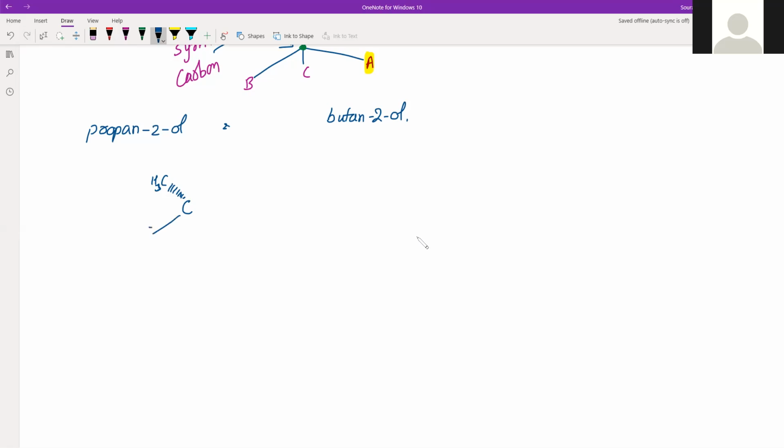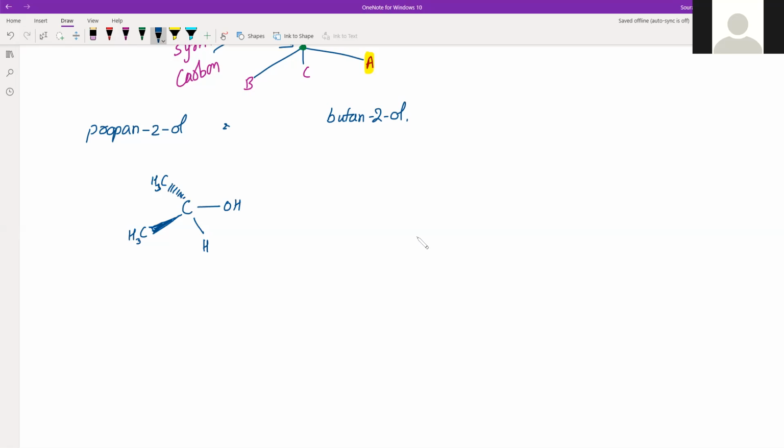This methyl group is on the front of your screen, and this H is on the screen, and this OH is on the screen.